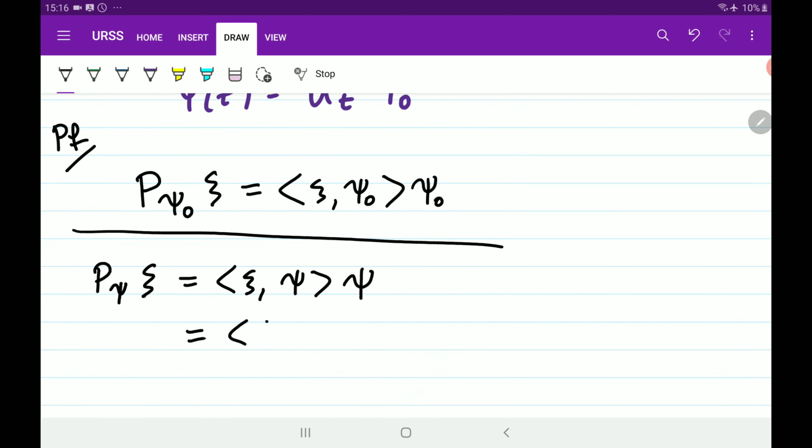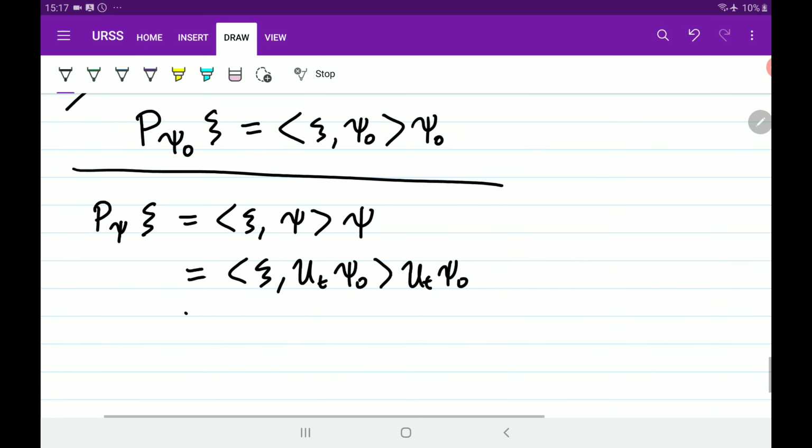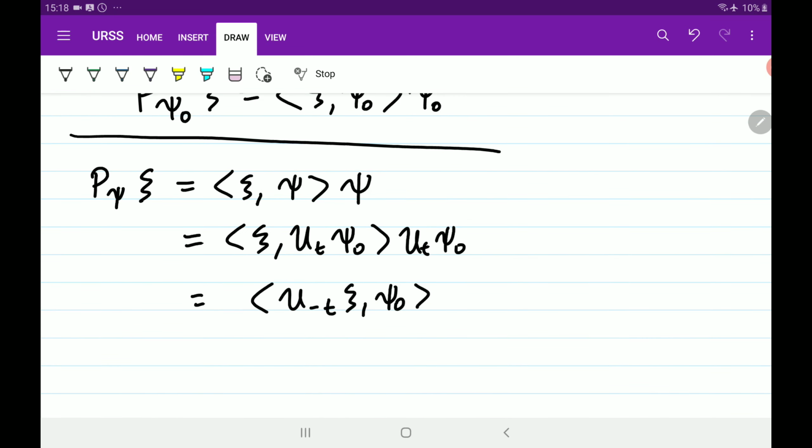So this is U t psi naught, and this is U t psi naught. U t can come on the... Okay, the next step is that we can bring this inner product, which is just a scalar, inside.